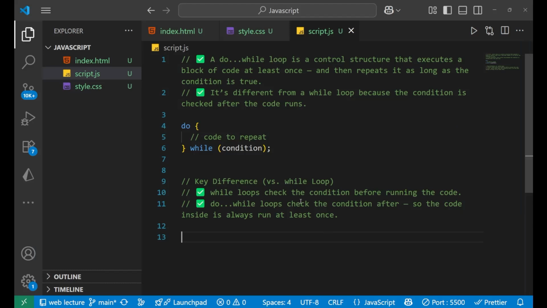Hello there. In this video, we are going to look at the do while loop, a super simple and useful loop that runs your code at least once. So let's jump in and see how it works.